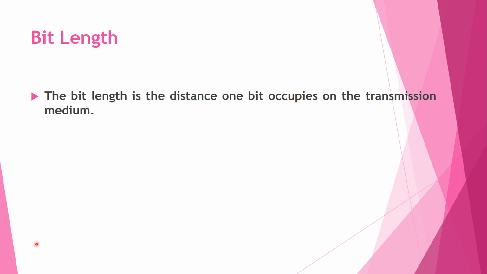For example, if you want to transmit 0, 1, 0, 0, 1 and 0, and suppose I take this as 1 bit, what exactly is the distance occupied by this bit on the transmission medium? That is called the bit length.